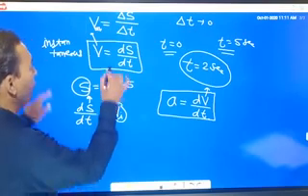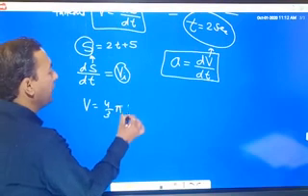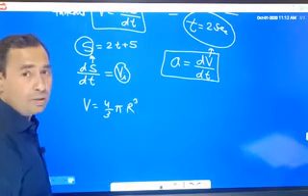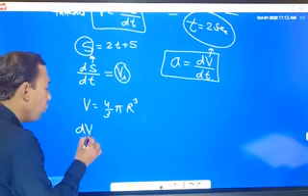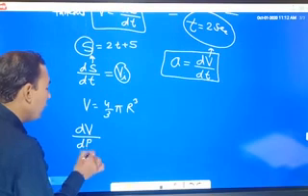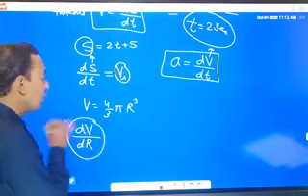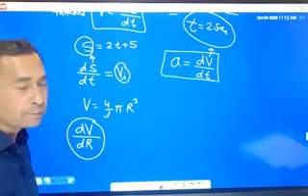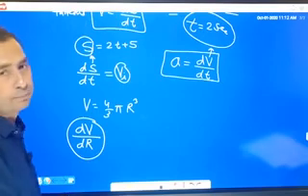Okay, if we take v equal to 4 by 3 pi r cube, if we want to find the rate of change of volume of any sphere with respect to radius, then we find dv upon dr. This is the rate of change of volume of any sphere with respect to the radius of the sphere.